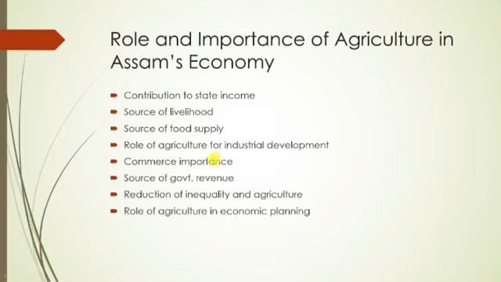So the role of agriculture cannot be denied for industrial development, right? From the commerce perspective also, there are various industries, for example, agro-based industries and food supply industries. All these industries are dependent on the agriculture sector. So agriculture is also very important from the commerce perspective, right?